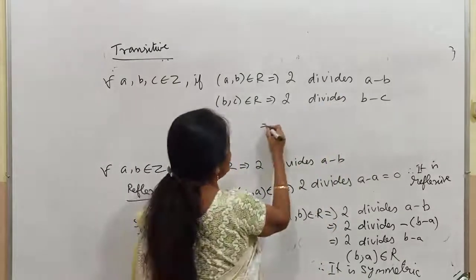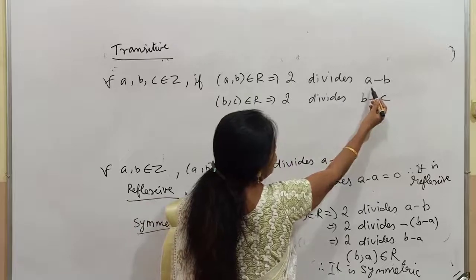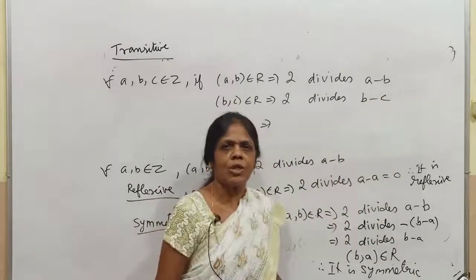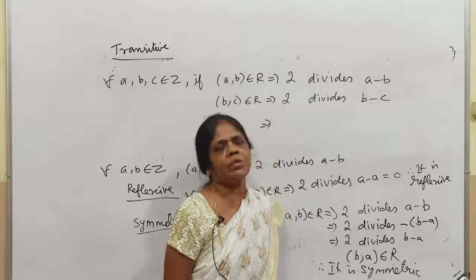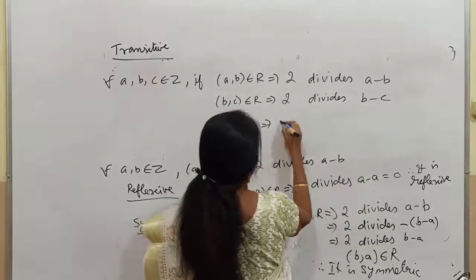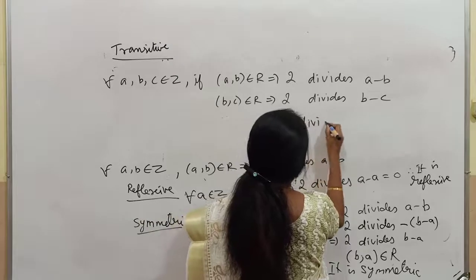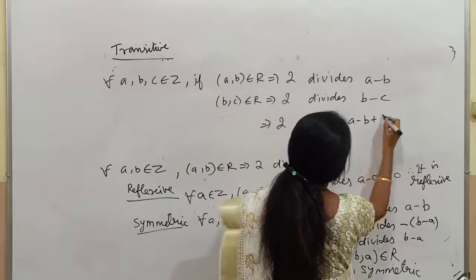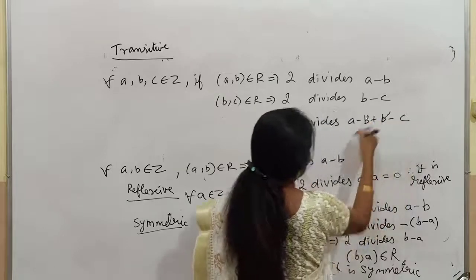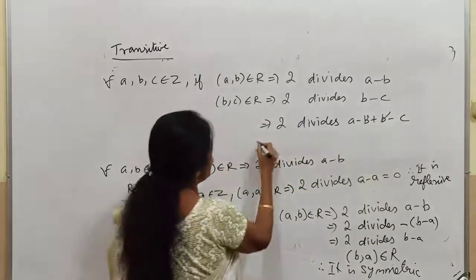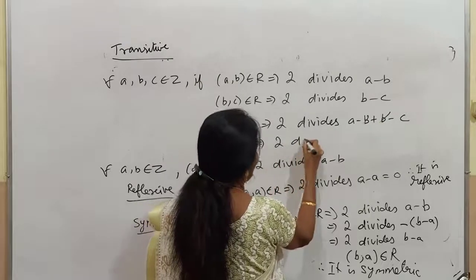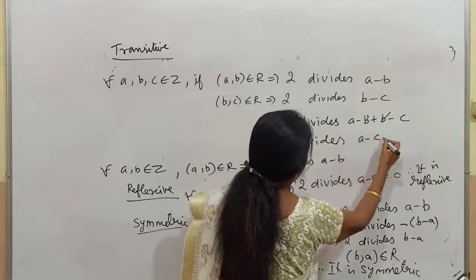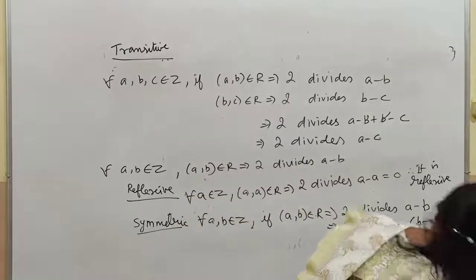What is that? The sum. So a minus b is divisible by 2, b minus c is divisible by 2, and their sum is also divisible by 2. So now you will say that 2 divides the sum of a minus b and b minus c. Now you can cancel this, which implies 2 divides a minus c.